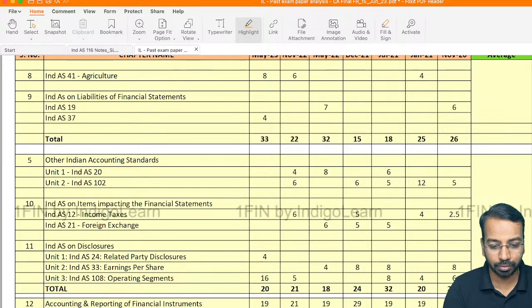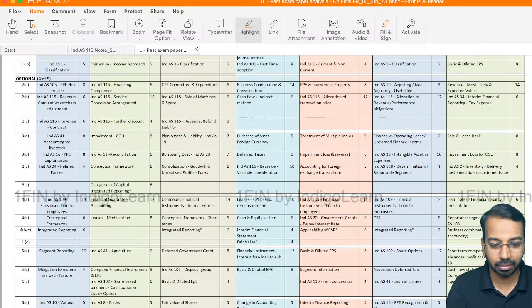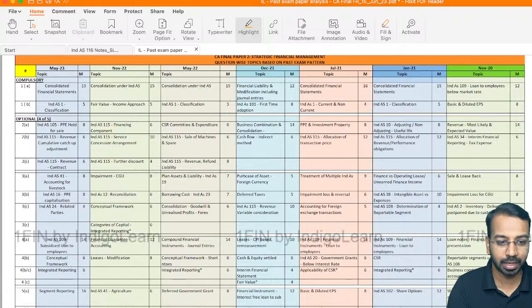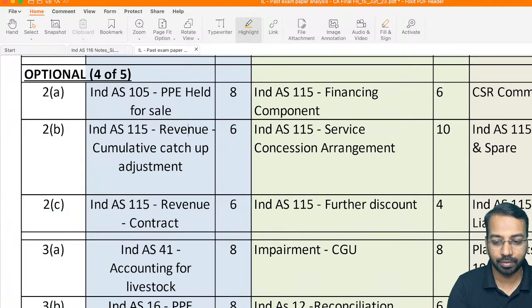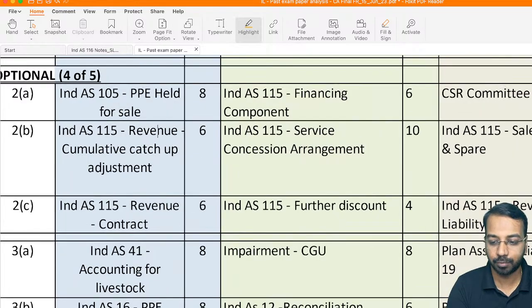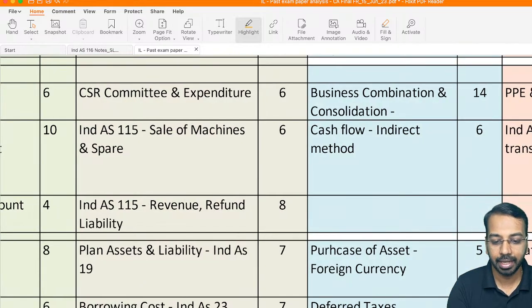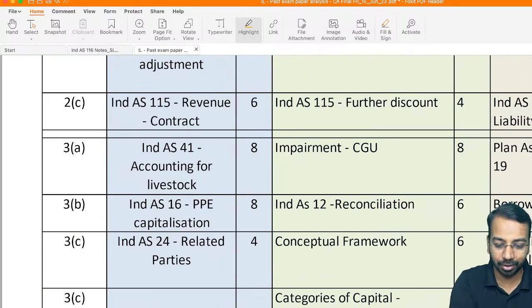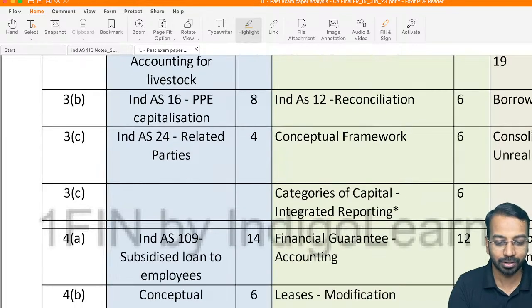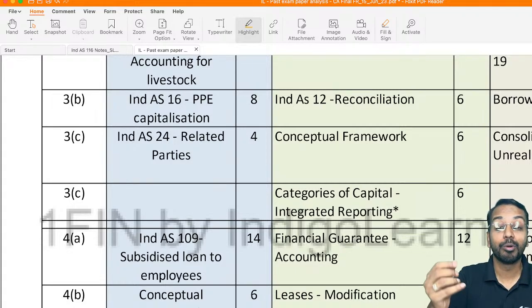In fact, if you come down the standard, we have also told exactly what type of question has been asked each attempt. So from November 22, May 23: classification, PPE held for sale, revenue cumulative catch-up adjustment. So you can actually see here. Ind AS 115, service concession arrangement, sale of machines and spare. So even the broad type of question has been covered. Like for example, Ind AS 109, subsidized loan to employees. One of the straightforward and standard question for 14 marks. It is something like a bonus for all of you.